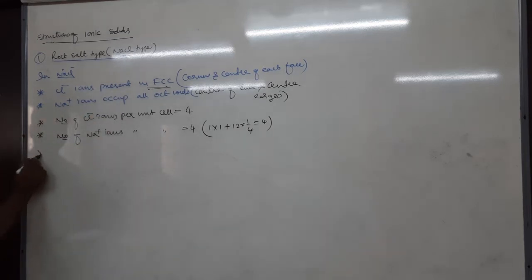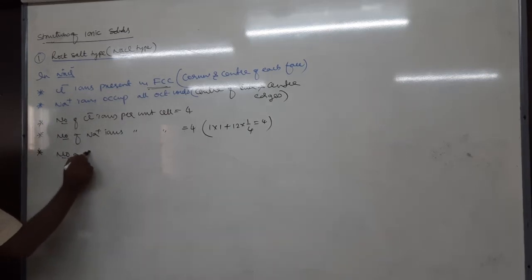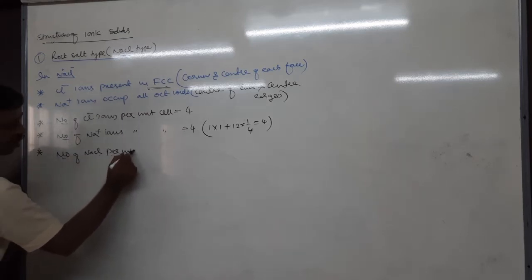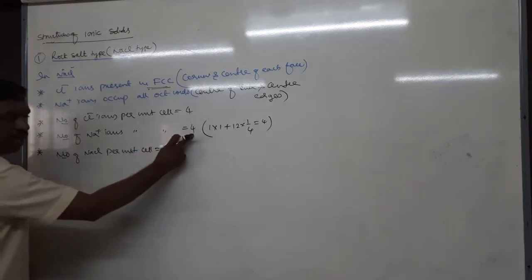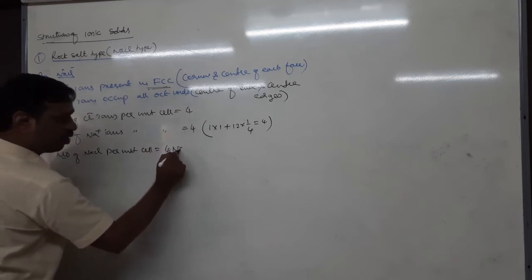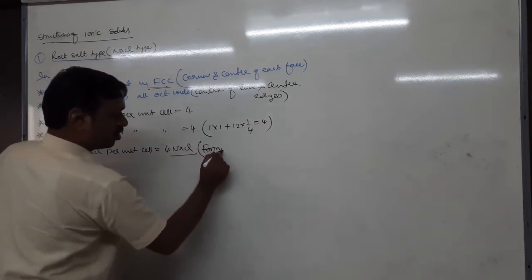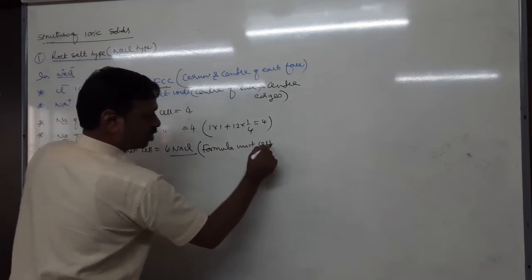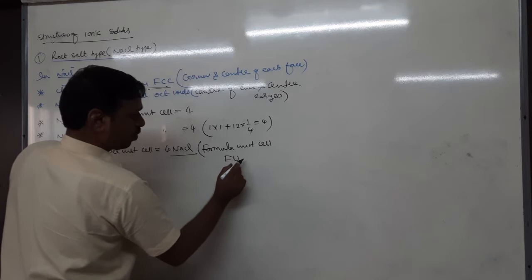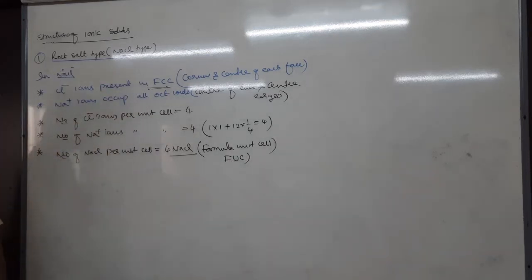Now I want the number of NaCl present per unit cell. There are 4 Na+ and 4 Cl-, which means 4 NaCl. There are 4 NaCl present per unit cell, which is called formula unit cell. Here onwards we write FUC. Therefore, what is the formula unit cell of sodium chloride? 4, because 4 sodium chlorides are present in 1 unit cell of sodium chloride.